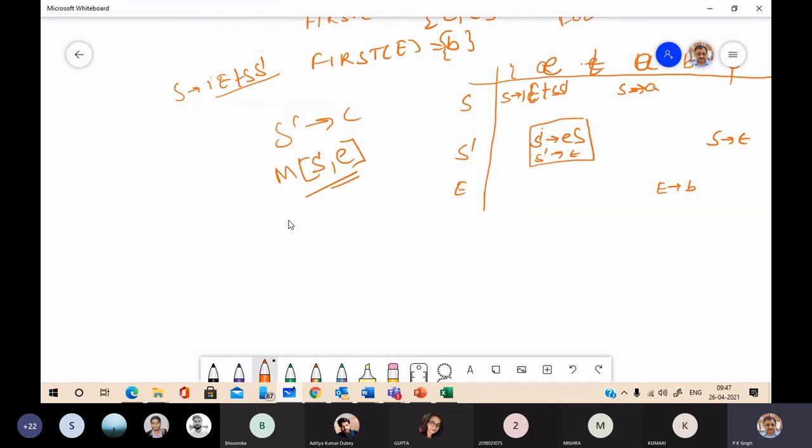If there are two actions, then that grammar is not LL1. And here you have two actions, S dash goes to ES as well as S dash goes to epsilon. So this grammar is not an LL1 grammar. So you can't construct a non-recursive predictive parsing table for this grammar. Okay.